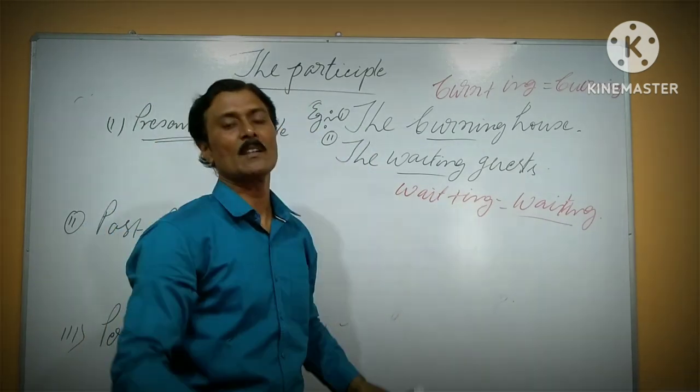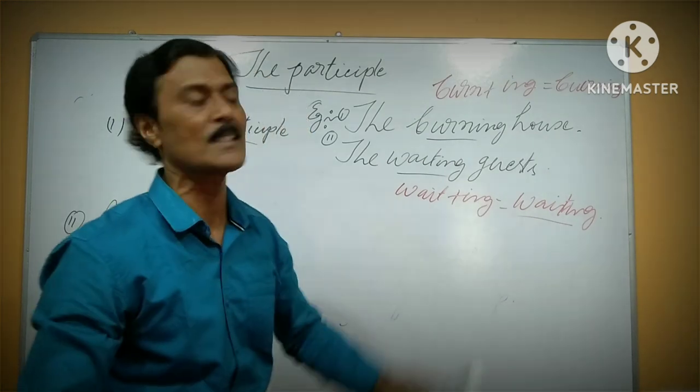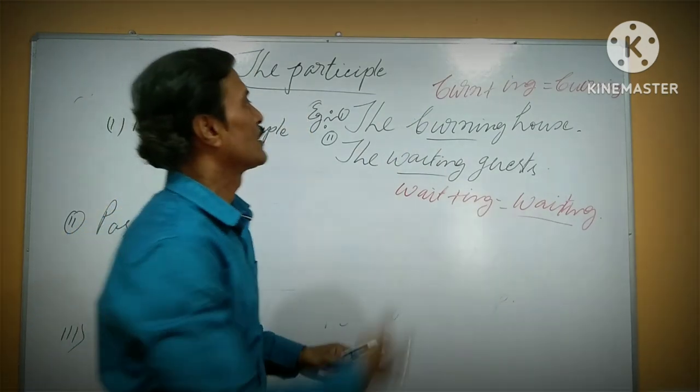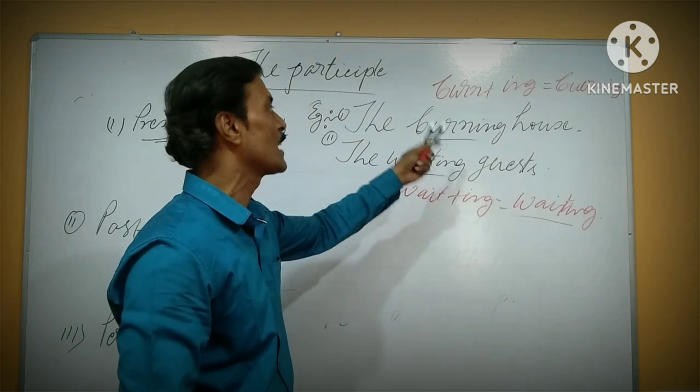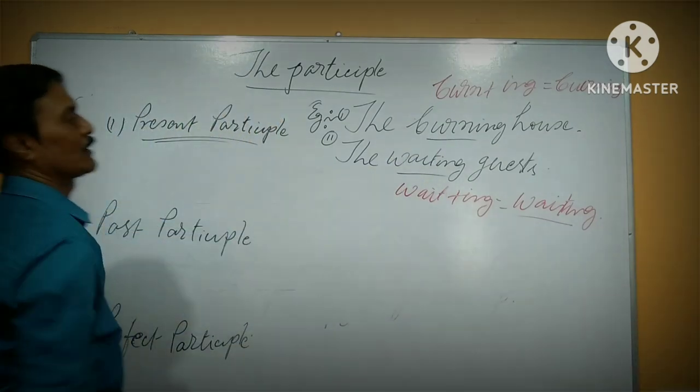Burning and waiting are two words from verbs. It is incomplete and still going on; the process, action or state is still going on. It is actually incomplete, so that is why it is a present participle.